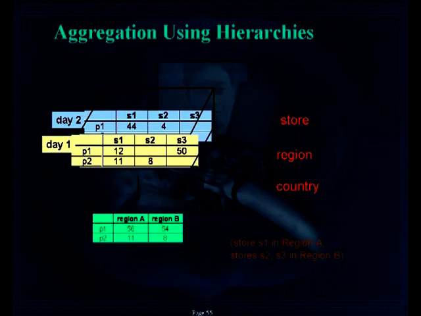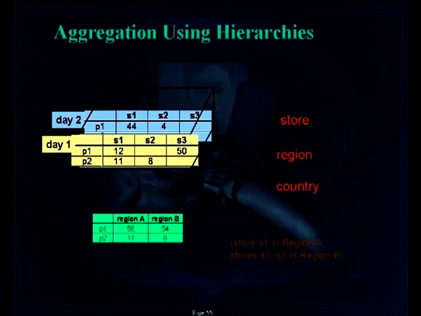For example, store S1 say is in the region A, and store S2 is in the region B, and store S3 is in region B, say. Then if you want to compute the total sales for each region, then I can compute the total sales for product P1 in region A, and similarly the total sales for P1 in region B.